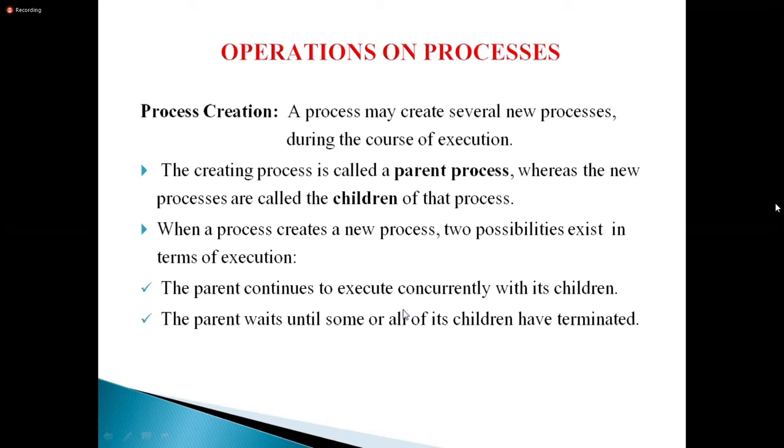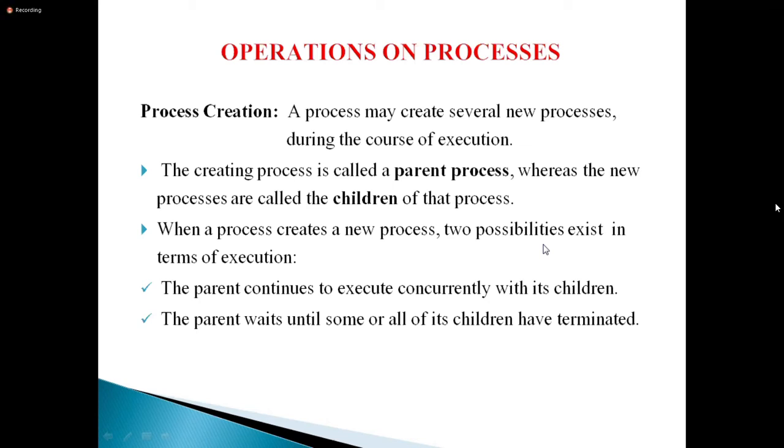Two possibilities: either execute parallelly, or the parent waits until the child processes are executed. Already we did the program, Amma, that's why I'm not giving any program. Okay, this is process creation. By using the create system call we can create a process, that is called the parent process. By using fork, you can create any number of child processes.